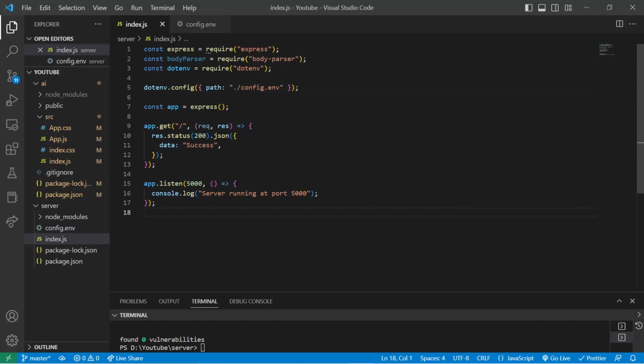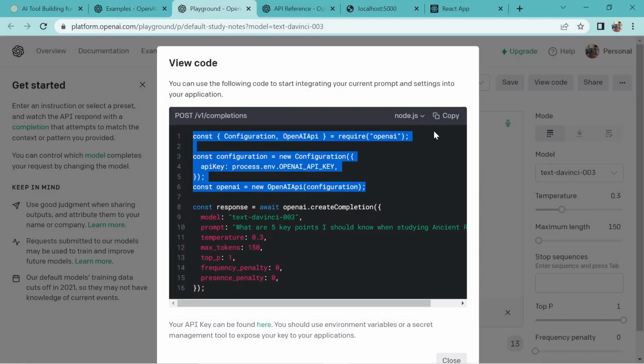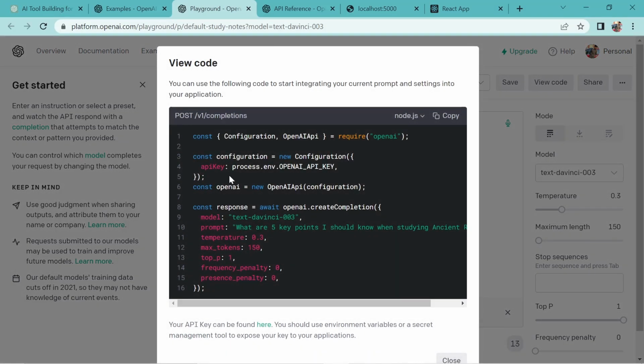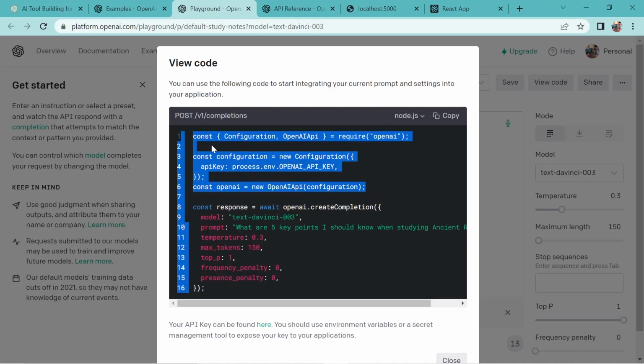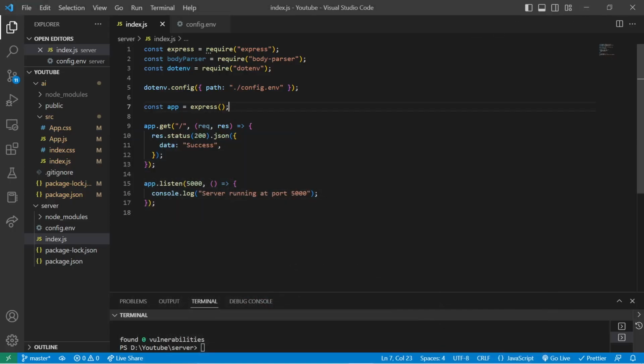So now what we have to do is go to the OpenAI website, and inside this playground you see there is an option called view code. Just open that, and for now we have to copy this portion, so just copy it. Wait a second guys, just copy this, and make sure that Node.js is what you have selected, and nothing else, because this is the JavaScript that will be executing. So in here just paste this.